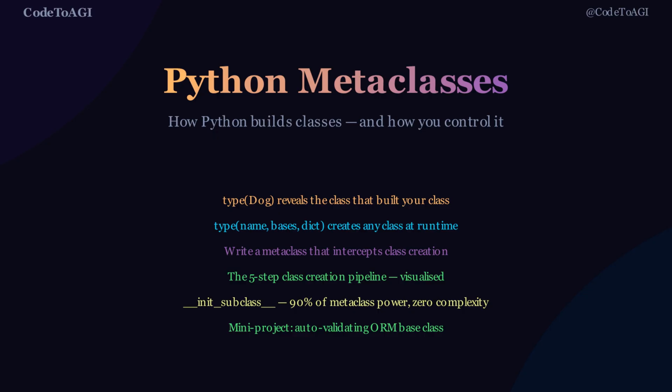We will cover type(Dog), which reveals the metaclass behind your class, type called with 3 arguments to create classes dynamically at runtime, writing a custom metaclass by subclassing type and overriding __new__, the 5-step class creation pipeline, from the class keyword to the finished class object, __init_subclass__, which gives you 90% of metaclass power with none of the complexity, and the decision rule for when to use each.